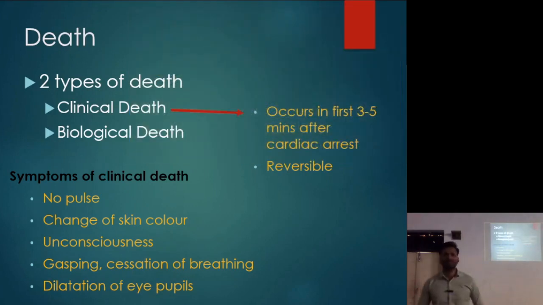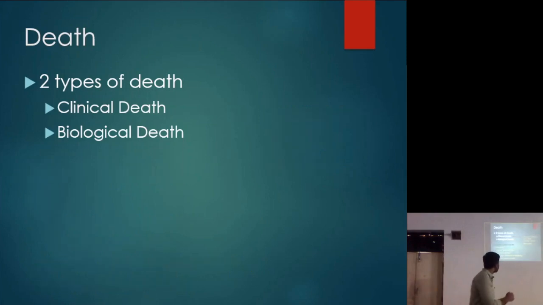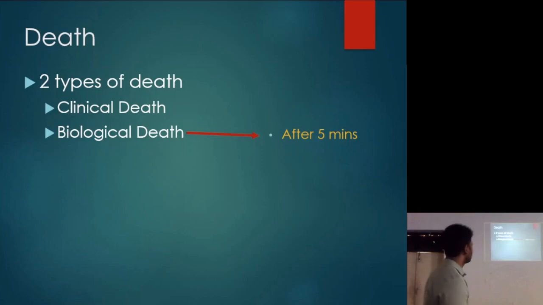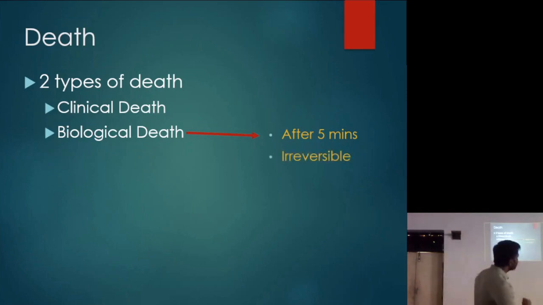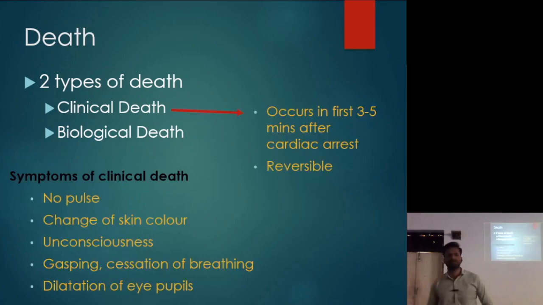That is clinical death. Okay, as I said, the body can go without oxygen or glucose for up to 3 to 5 minutes. Okay, beyond that, irreversible damage to the cells starts occurring. Okay, so once we cross the 5 minutes limit, biological death occurs. Okay, it occurs after 5 minutes, and this is irreversible, whereas clinical death is reversible.